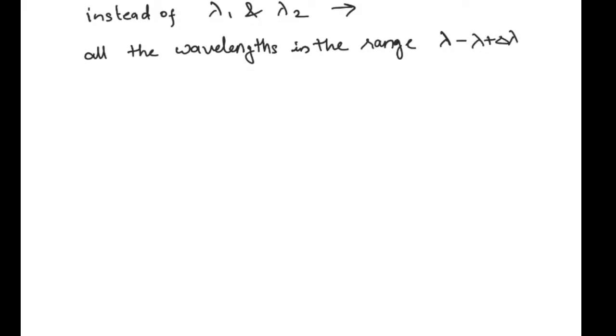It's like if we have a source of, let's say, 500 nanometers, plus or minus 50 nanometers. It is the same if I write it as 450, so I have the range 450 plus 100 nanometers. Both are the same notation. So let us convert our equation now for this kind of source.